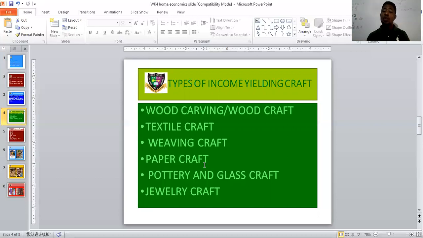Instead of looking for a job when you're out of school, when you graduate, you can be an employer of labor yourself. So that is the reason for this teaching of income yielding crafts.